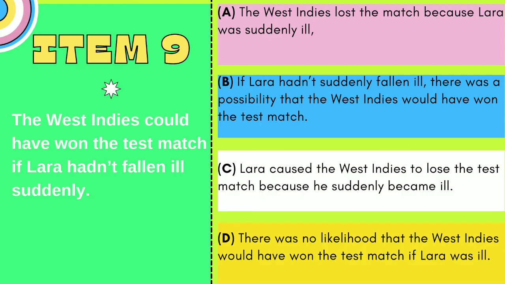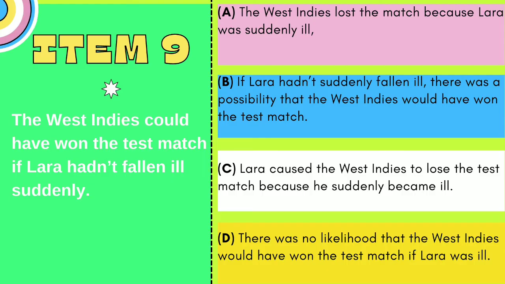This sentence is a conditional sentence. It presents an if clause and the consequence. It shows that the only reason the West Indies did not win the test match was because Laura had fallen ill suddenly. Option A does not express the possibility that the West Indies could have won the test match. Option B expresses the same idea as the original sentence. We see the if clause as well as the possibility of the West Indies winning the match.